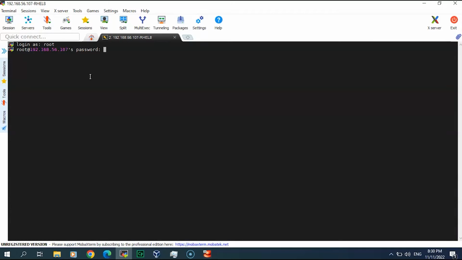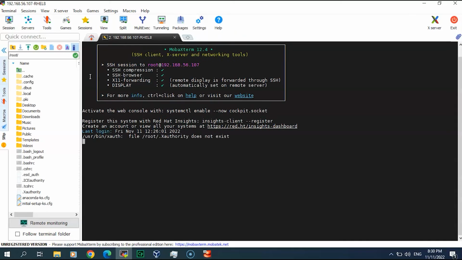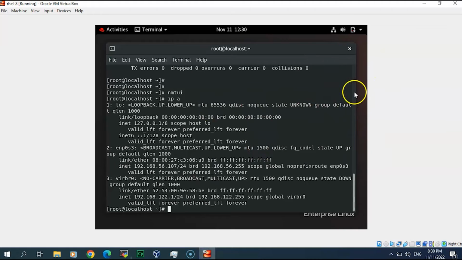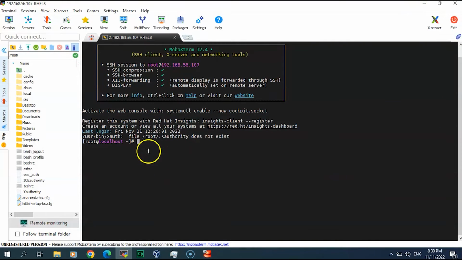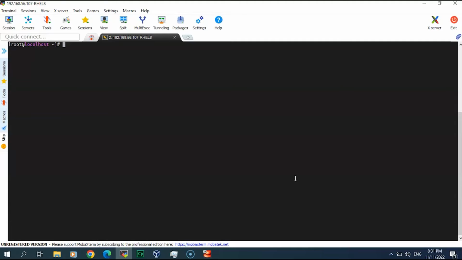I know it's root, 123, so directly I can use it. There is an SFTP part here and SSH, I can connect here directly. So no need to access the console to configure anything. From now on, we will use this SSH to manage our server.